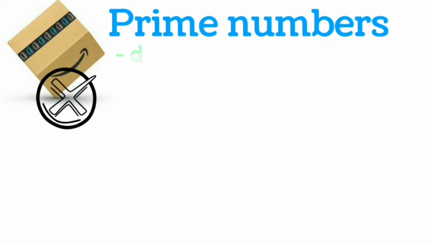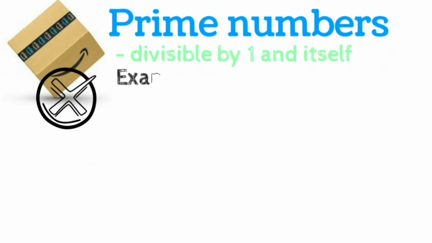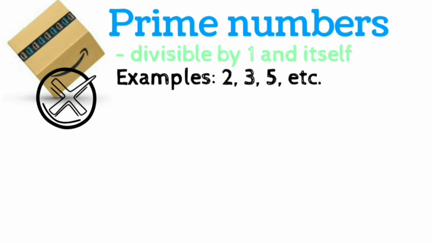No, not Amazon Prime. So, prime numbers. A prime number is a number that is divisible by 1 and itself. In other words, it has only 2 factors, right? For example, 2, 3, 5, and so on.